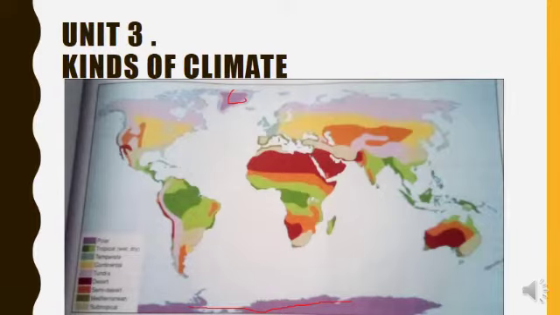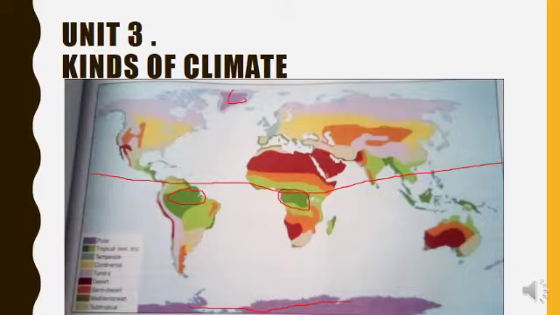Then we have tropical climate, which has the wet and the dry climate. Suppose this is the equator. So tropical climate occurs close to the equator. Then they have 2 types of climate: the wet climate and the dry climate.